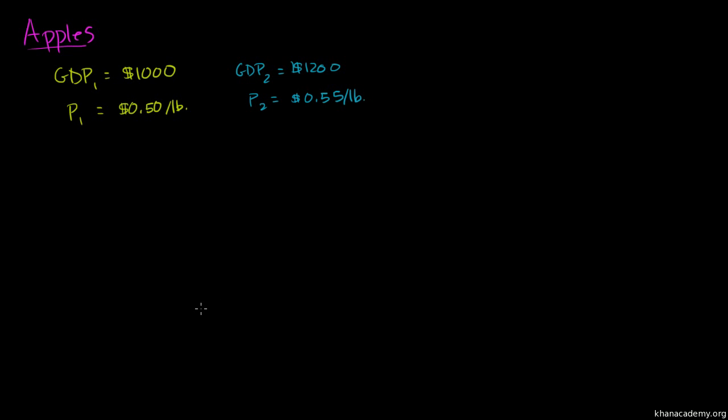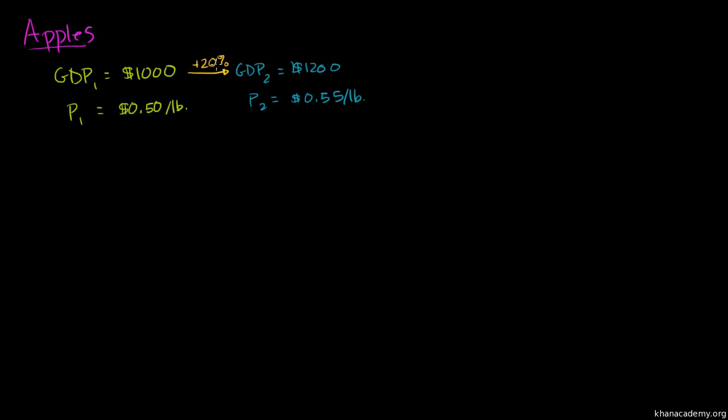So my question to you is, the whole point of measuring GDP is measuring the productivity of a country. I mean, we're measuring in terms of dollars, but what we really care about is, was this country more productive? And if it was, how much more productive was it? If we just look at these GDP numbers, $1,200 is 20% larger than $1,000. So it looks like the GDP grew by 20%.